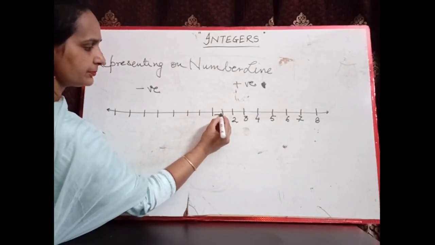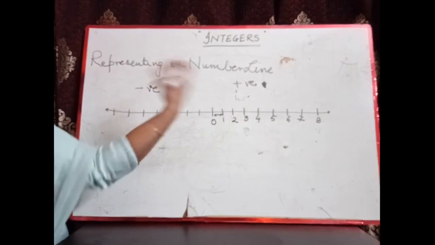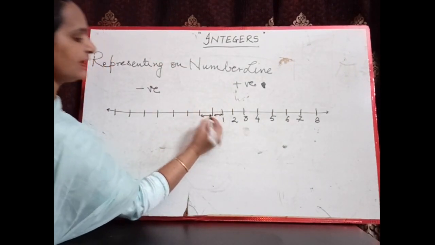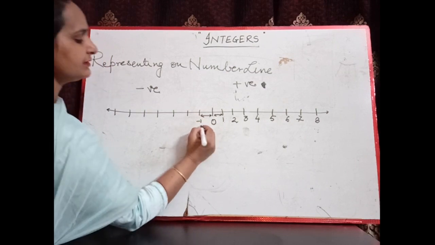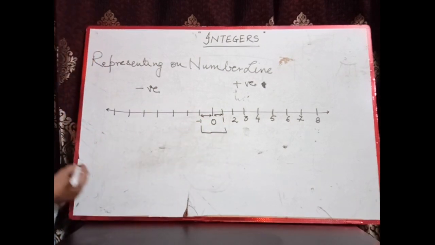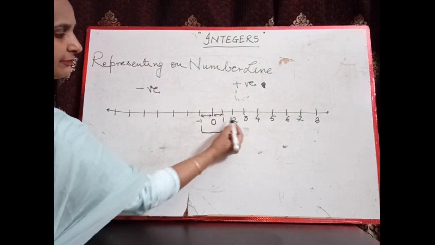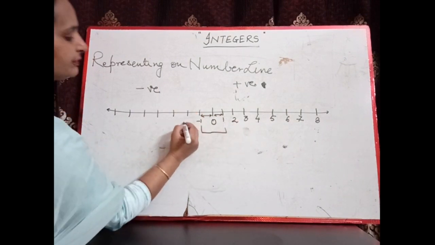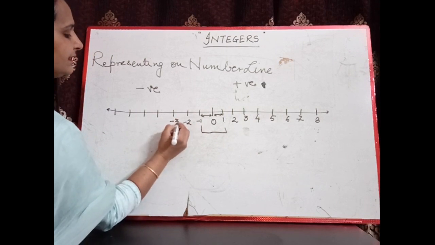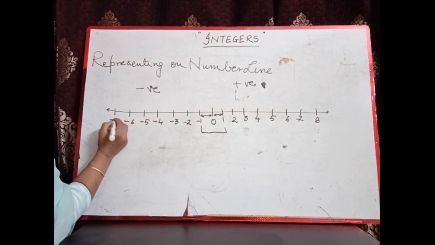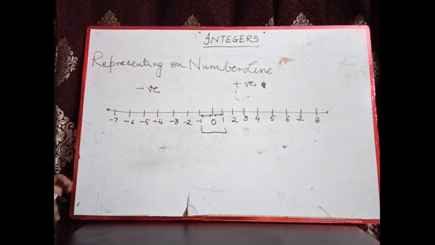At one step on the right hand side we have got 1. At one step on the left hand side we will get -1. These two are opposite numbers because these are at the same distance from 0. After that we have got 2 here, we will get -2 here, -3, -4, -5, -6, -7. In this way we will write the number line.